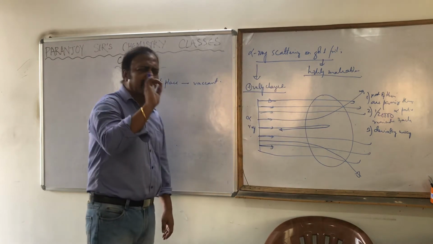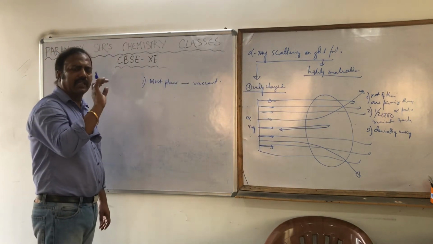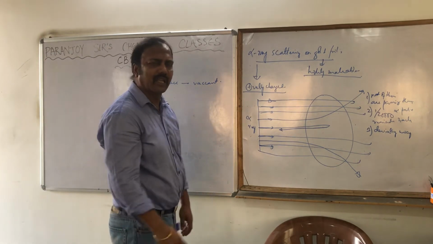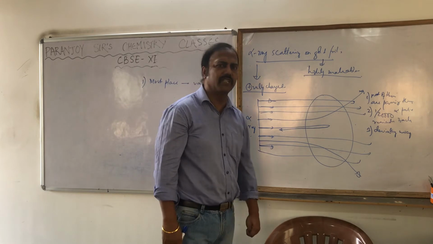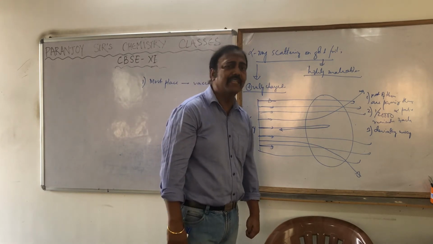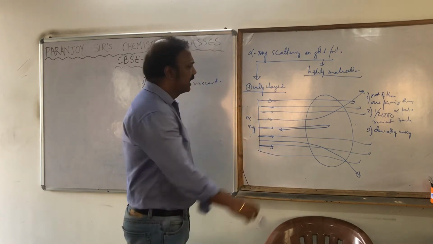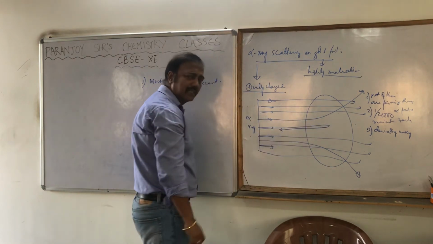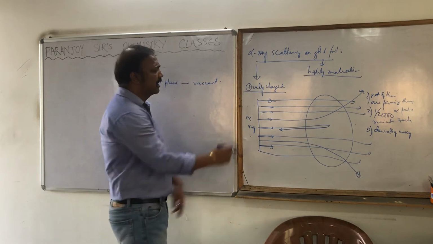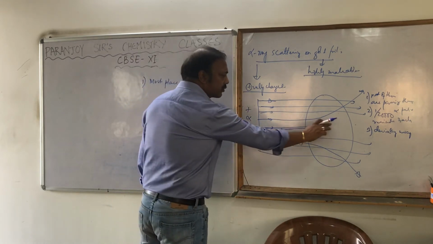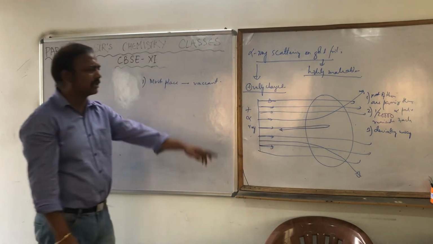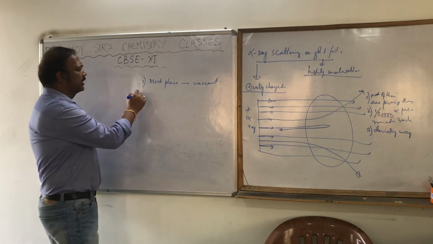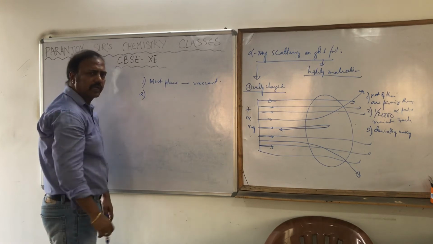That means there is something in the center of the atom which is very solid and positively charged. That is why it is going, hitting and coming back, repelled back, because the alpha particle is also positively charged. So it is hitting and coming back means the one that is present at the center is also positively charged. That's the second point he concluded.